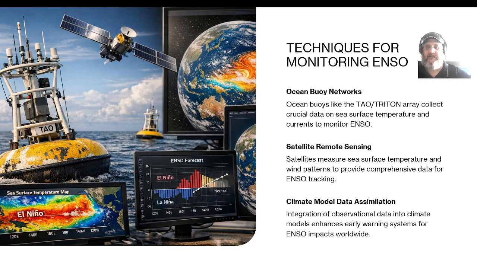Satellite remote sensing. Satellites measure sea surface temperatures and wind patterns to provide comprehensive data for ENSO tracking. Climate model data assimilation. Integration of observational data into climate models enhances early warning systems for ENSO impacts worldwide.